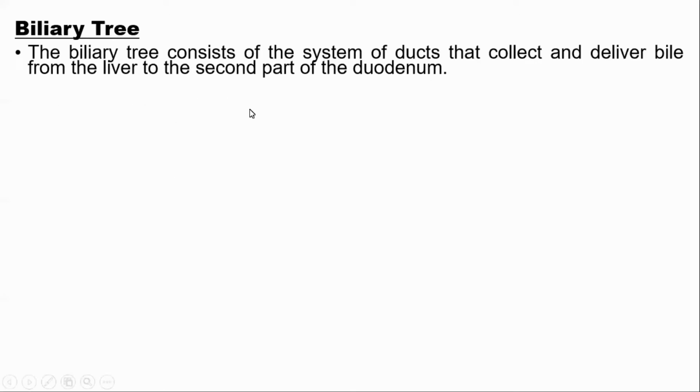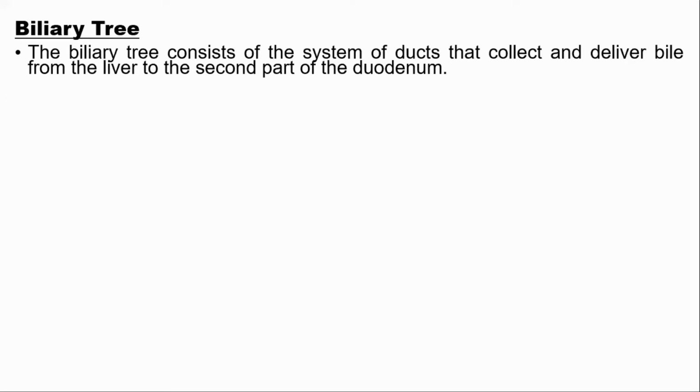Biliary tree. I asked you this just now, it was asked in the second year exam. In the final year second year exam, it has been asked. So the biliary tree consists of a system of ducts that collect and deliver bile from the liver to the second part of duodenum. So other than the liver, formation of bile is by the hepatocytes present in the liver.